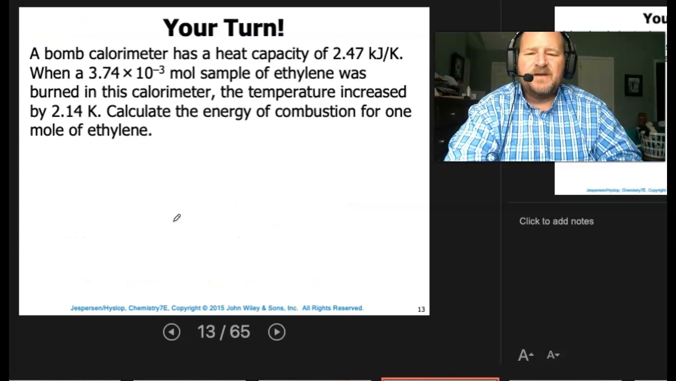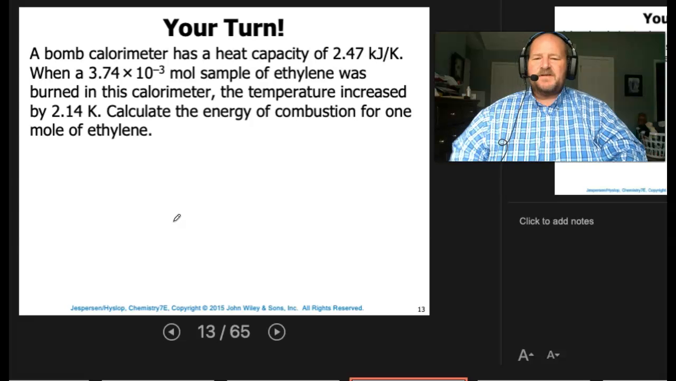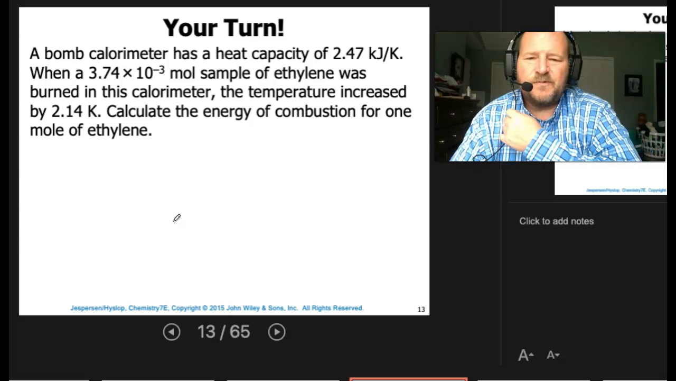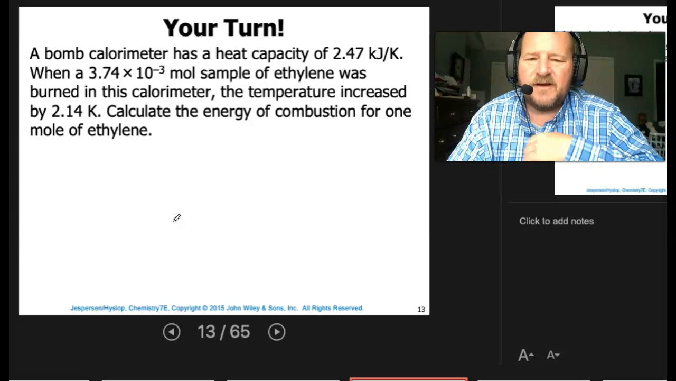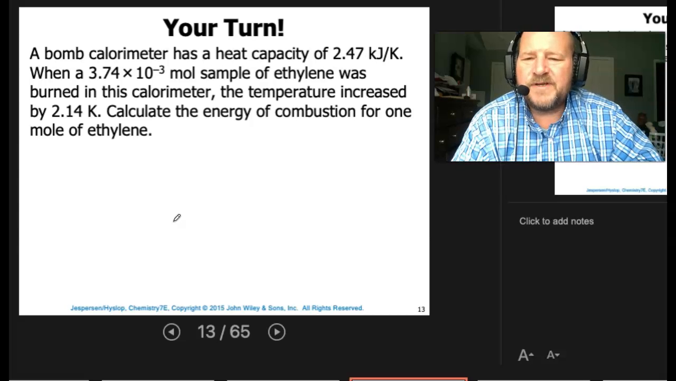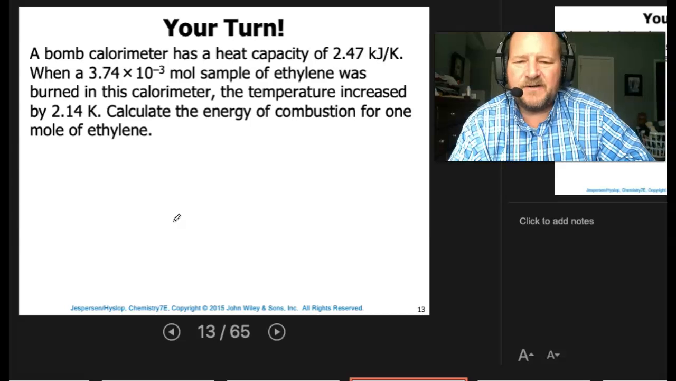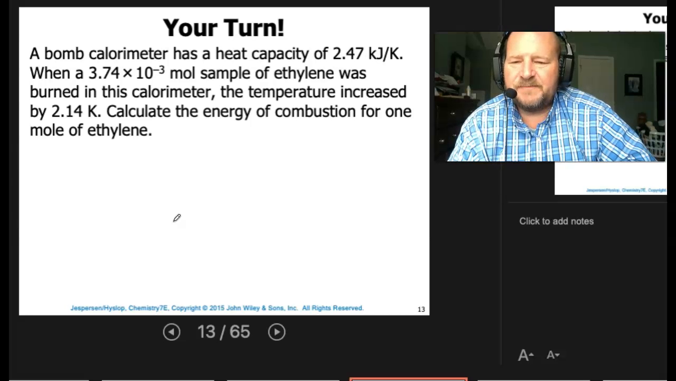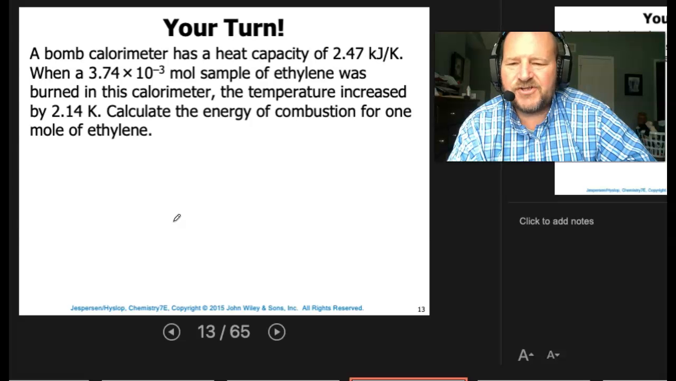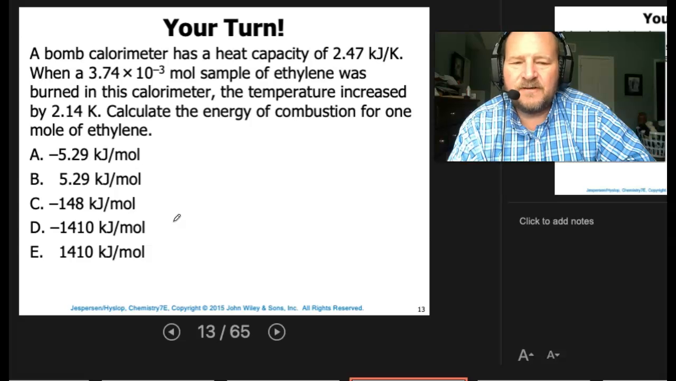All right. A bomb calorimeter has a heat capacity of 2.47 kilojoules per Kelvin. When a 3.74 times 10 to the negative 3 mole sample of ethylene was burned in this calorimeter, the temperature increased by 2.14 K. Calculate the energy of combustion for 1 mole of ethylene. All right, so that was your second to pause, get some work done here.